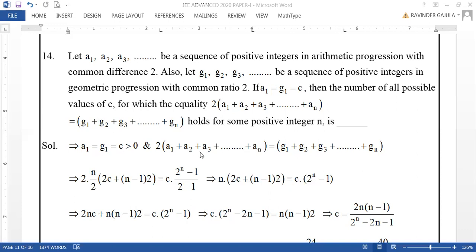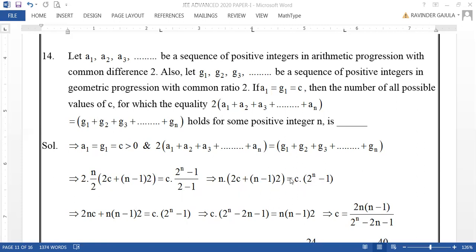What is the sum of AP of n terms? It is n by 2 of 2a plus n minus 1 into d, where a is the first term. Here c is the first term, so 2c plus n minus 1 of 2, is equal to, because c is the first term of GP, c into 2 power n minus 1 by 2 minus 1, because the common ratio is 2. The common difference is 2 for AP. So considering the sum of AP and sum of GP of n terms, you have this equation, cancelling 2, and 2 minus 1 is 1.